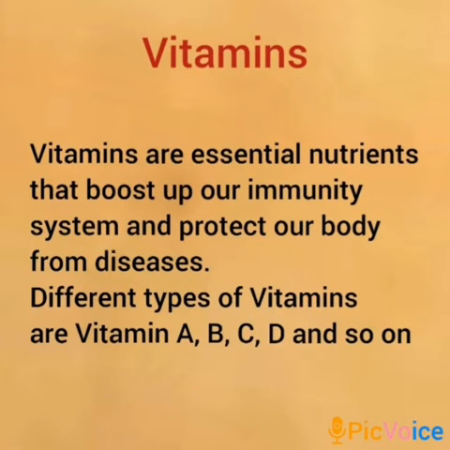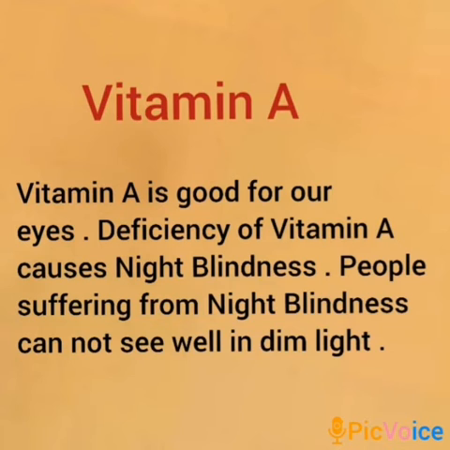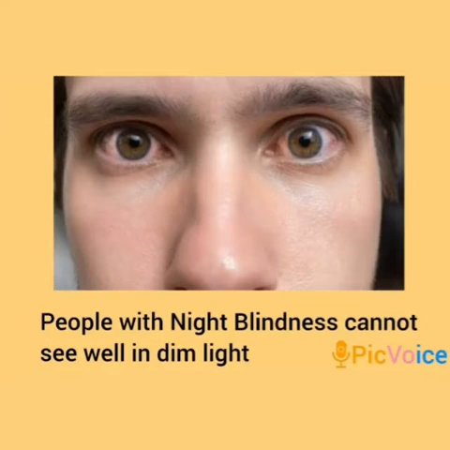Children, our next topic is vitamins. Vitamins are essential nutrients that boost up our immunity system and protect our body from diseases. There are different types of vitamins like vitamin A, vitamin B, C, D, and so on. Let us begin with vitamin A. Vitamin A is good for the eyes. Deficiency of vitamin A causes night blindness. People suffering from night blindness cannot see well in dim light.